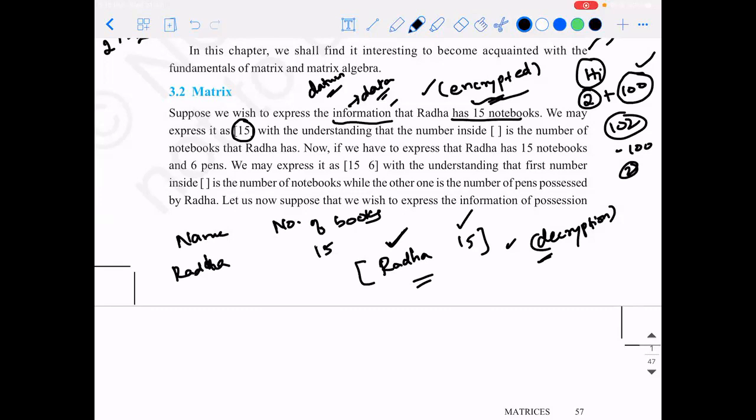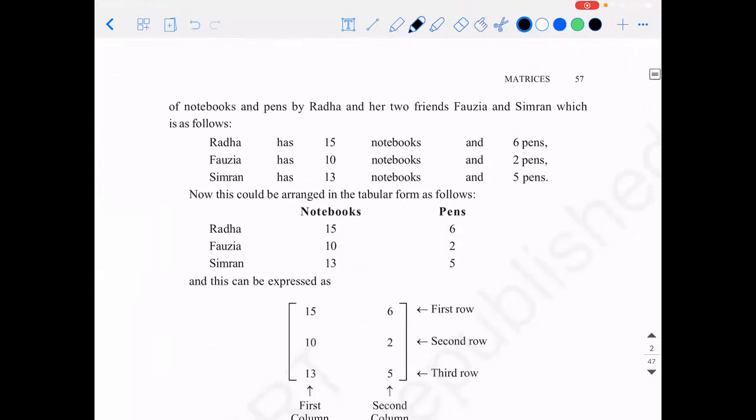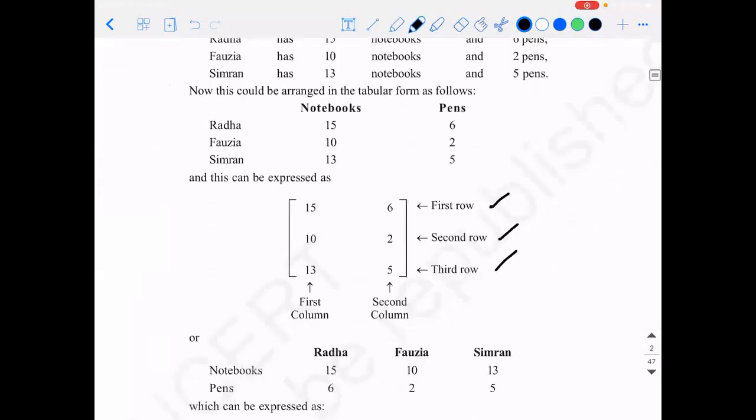So what is this called? The horizontal things are called rows, and the things which are written vertically are called columns. I hope you guys would have used Excel. When you want to add something between two columns and right click, it will ask to insert a column between, say, G and H. So a column is something added vertically, and the one which you add horizontally is called a row. So first row, second row, and third row.